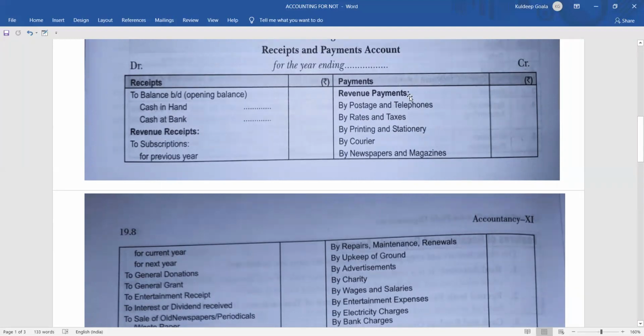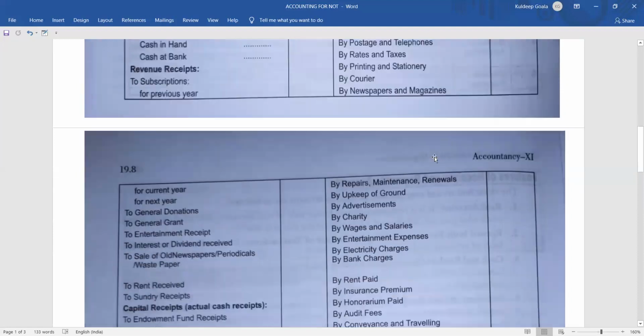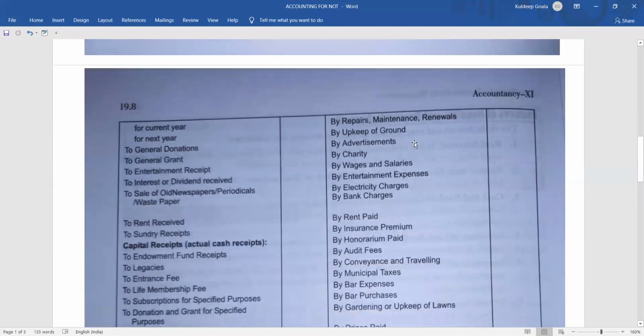Then coming to revenue payment. Here, postage and telephone, you all know. Rates and taxes mean certain taxes that you have to pay. Printing and stationery means buying of copies, books, pens, all this. Courier charges, you all know. The newspaper and magazines, you all are aware of that. Repair, maintenance, and renewal means repairing, maintaining or renewing the building and all, and the charges for keeping the organization clean.